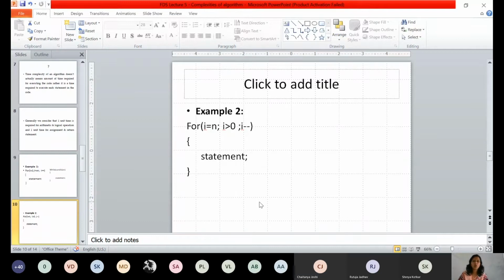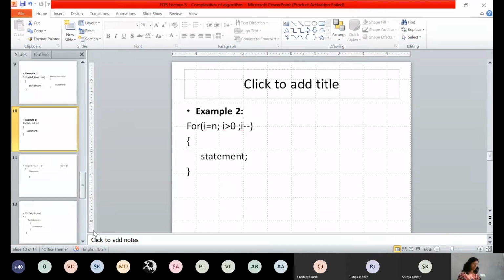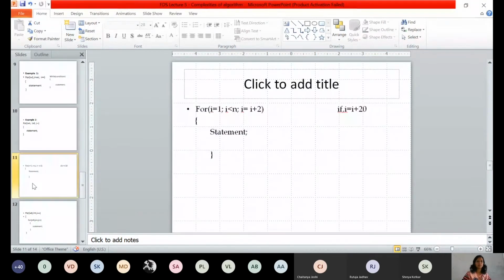Whether your for loop is in the forward direction or the backward direction, ultimately what you need to find out is how many times the statement written inside the for loop is executing. So how many times is it executing? It is executing n number of times. So that's why the complexity of even this code will remain big O of n. How do we write it? Big O of n. Okay, time complexity is what? Big O of n. Okay, now if you have understood these two problems, let us proceed to the next problem.